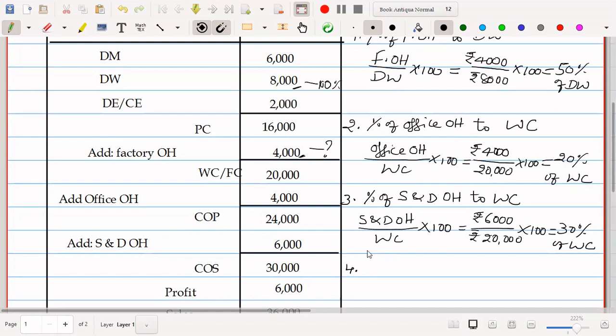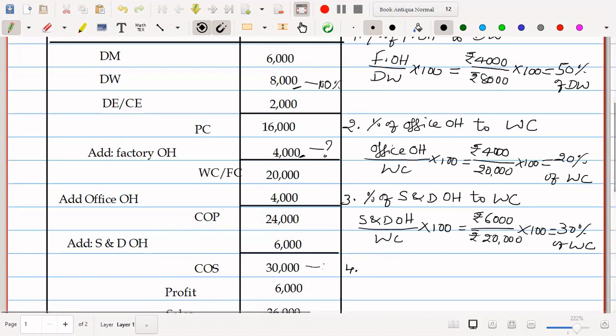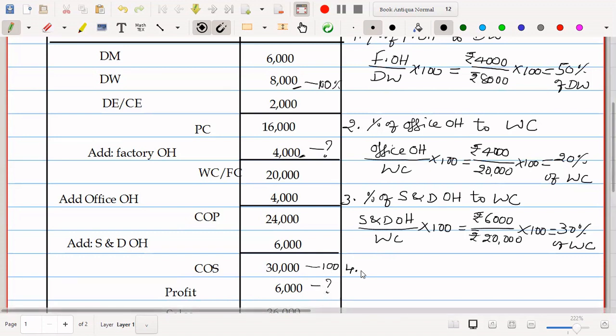Now let's see the profit. Cost is 30,000, profit is 6,000. When we take cost as 100%, what will be the percentage of profit?